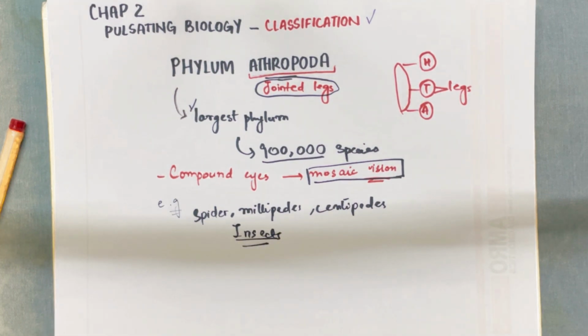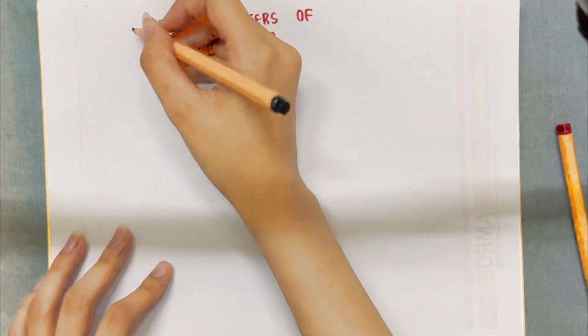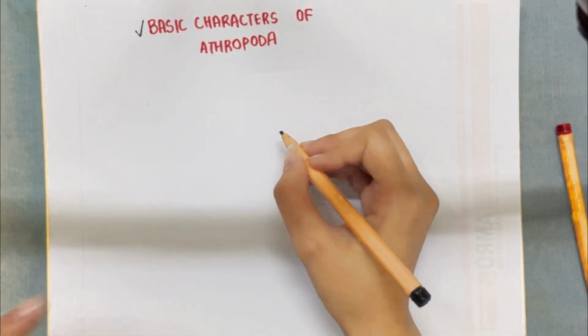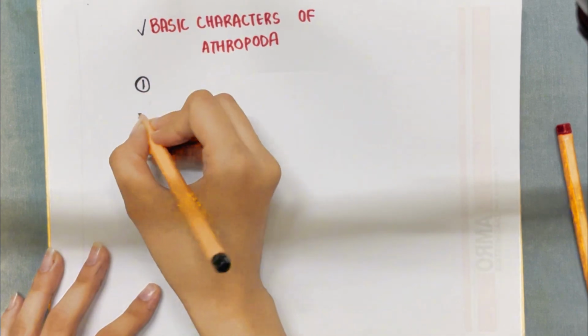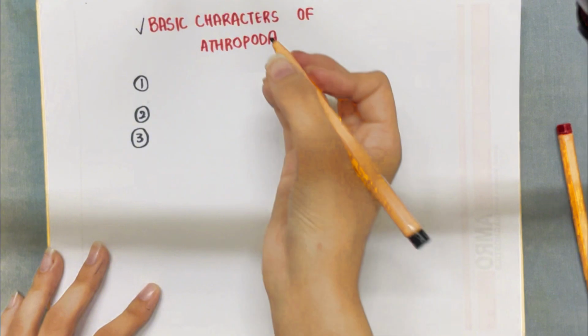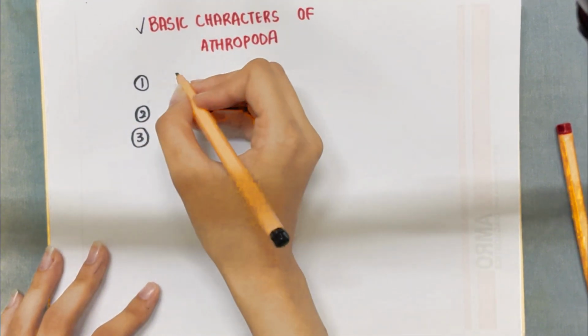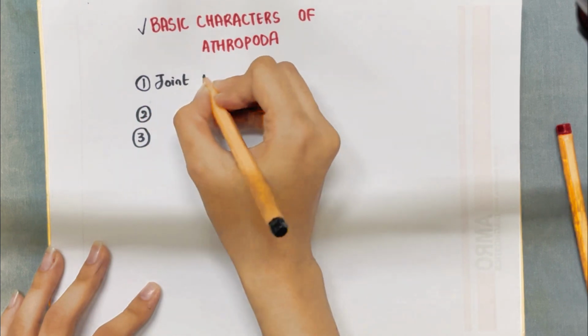Let's discuss the phylum Arthropoda in a bit more detail. Before we get into further detail, let's discuss some very basic characteristics. There are three key features of the Arthropoda that we already discussed in the last video, but let's give it a review. The first is that they have jointed appendages.